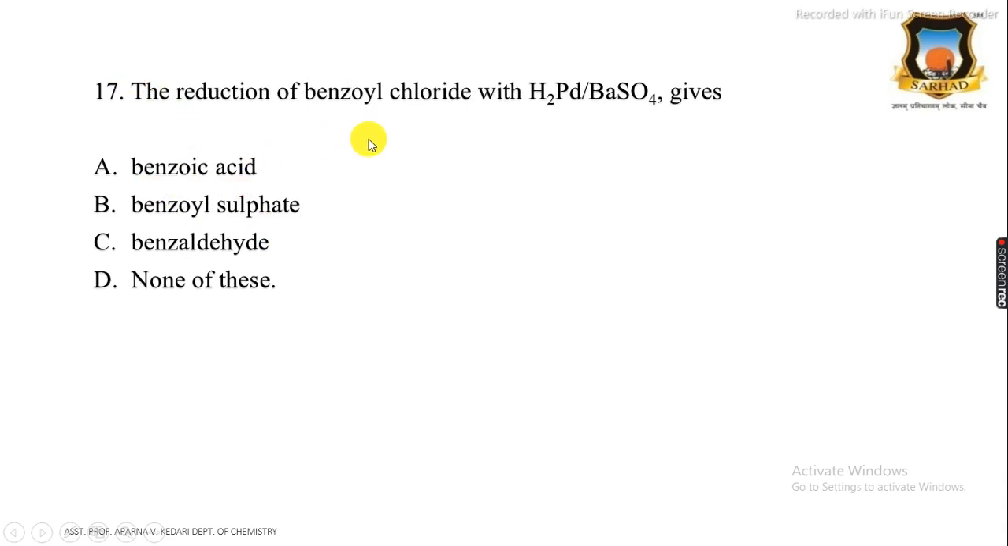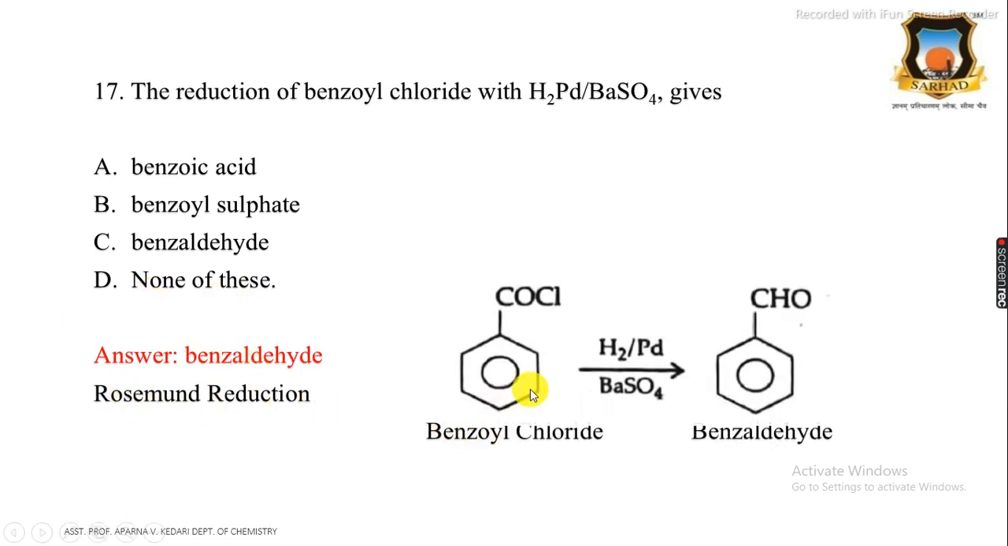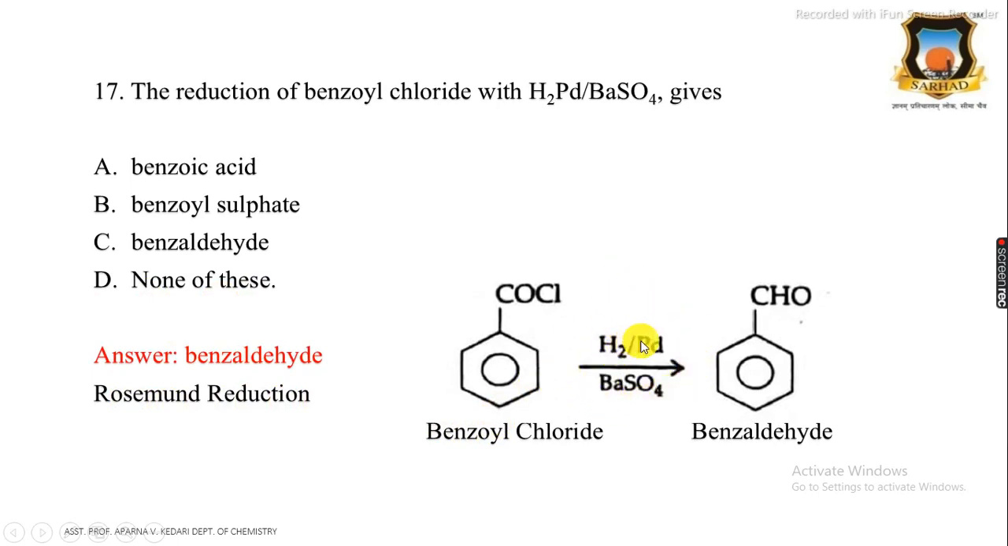Then next, the reduction of benzoyl chloride with H2, palladium supported on barium sulfate, gives A benzoic acid, B benzoyl sulfate, C benzaldehyde, and D none of these. And the correct answer is benzaldehyde, that is Rosenmund reduction. Benzoyl chloride on reduction with H2 under hydrogenation condition, palladium supported on barium sulfate, gives benzaldehyde. Therefore, the reduction of benzoyl chloride with H2, Pd/BaSO4 gives the benzaldehyde.